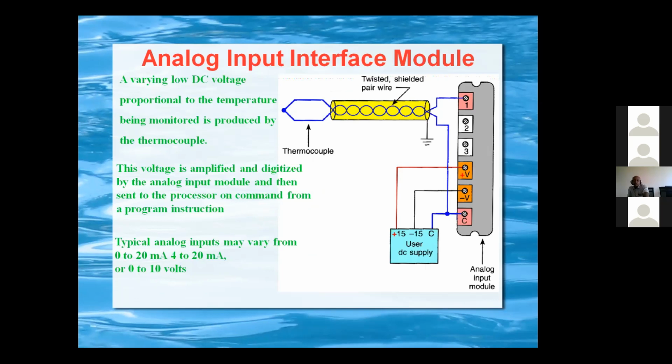In some cases they will use 0 to 10 volt or 0 to 5 volt. But nowadays these voltage signals are not used, because a lot of noise is introduced in voltage signals, and there will be voltage drop if it travels a longer distance. But as far as current is concerned, there is no issue.